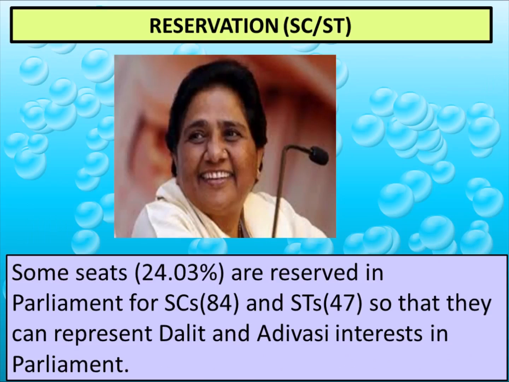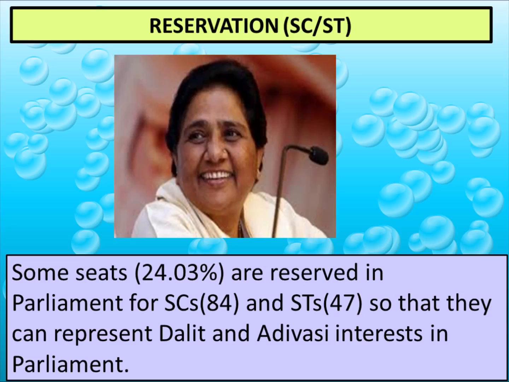Reservation of seats: 24.03% of the 545 seats in parliament are reserved for scheduled caste and scheduled tribe. 84 seats for scheduled caste and 47 seats for scheduled tribe, so that they can represent Dalit interests, Dalit means lower caste people, and Adivasi interests in parliament.